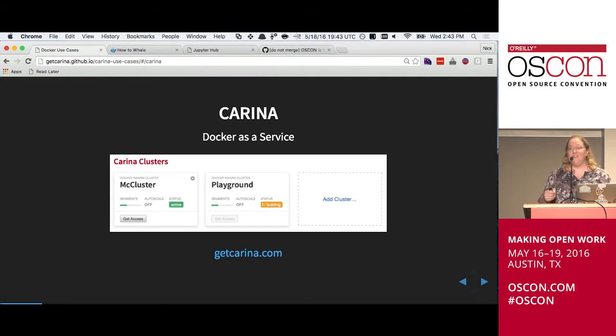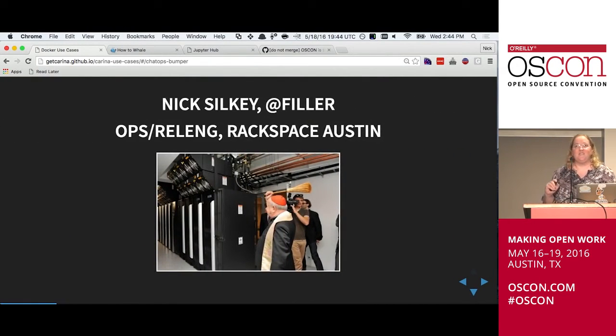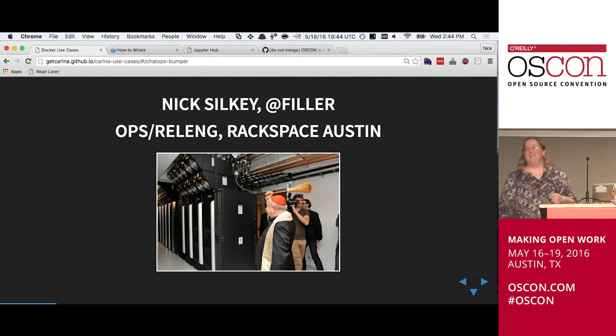This is just a quick screenshot of it, and I have 2 clusters. One is McCluster, very important production system, obviously. And then separate from that, different credentials and everything, is my little developer playground, where I can try things out and safely run Docker commands without borking anything in production. So without further ado, I'd like to hand this off to Nick, and he can tell you about chat apps. It's free for now. It's in beta.